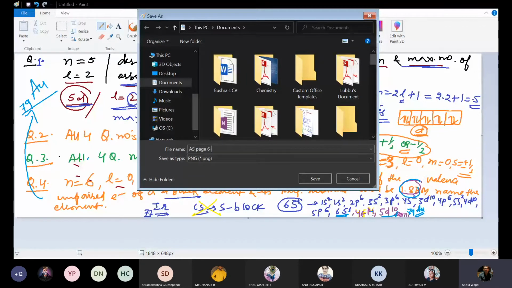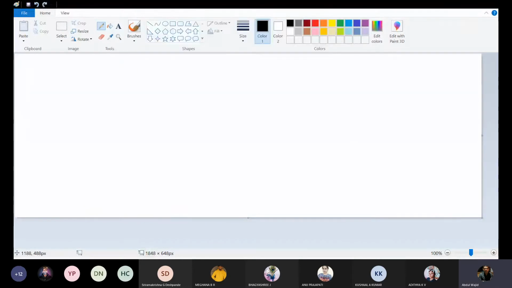Now we'll be going to the next topic, that is atomic models. Now we'll be talking about various atomic models. See, so many different atomic models are there. John Dalton gave Dalton's atomic model, and so many more are there. To explain the atom, the first atomic model was given by Dalton, that is Dalton's atomic theory.